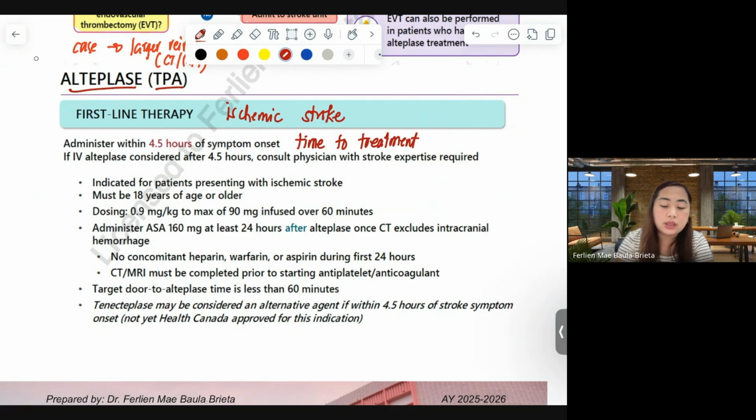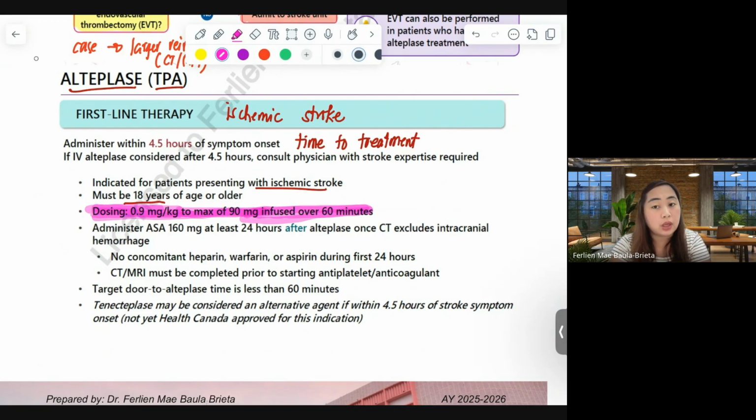So as mentioned, it is indicated for patients with ischemic stroke. The patient must be 18 years old and above, and the dose for our Alteplase is 0.9 milligram per kilogram, to a maximum of 90 milligrams, infused over 60 minutes. So please make sure that we are all familiar with the dosing of Alteplase. It's 0.9 per kilogram, maximum of 90 milligrams, infused to our patients for 60 minutes.